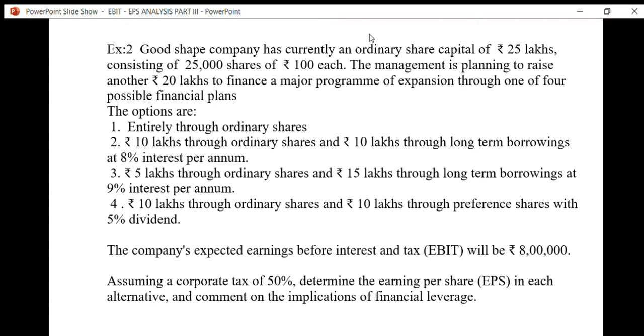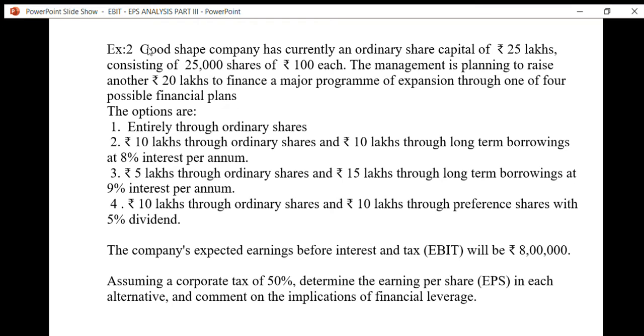So 25 lakhs is the equity share capital of the existing capital structure of Good Shape Company. The management of Good Shape Company is planning to raise another 20 lakhs to finance a major program of expansion through four possible financial plans. So Good Shape Company wants to go for an expansion plan through a major program, and for that program, it needs 20 lakhs rupees.